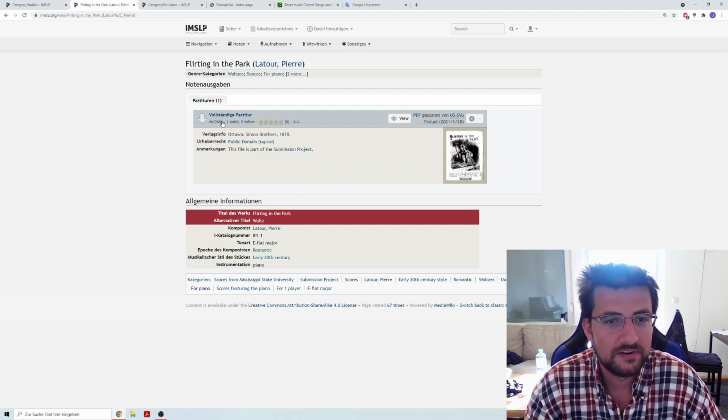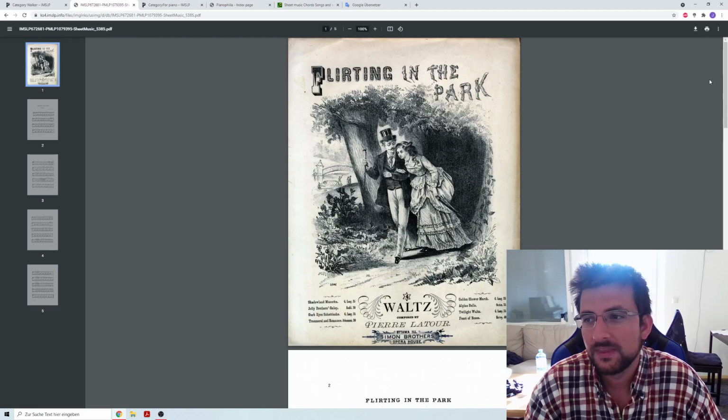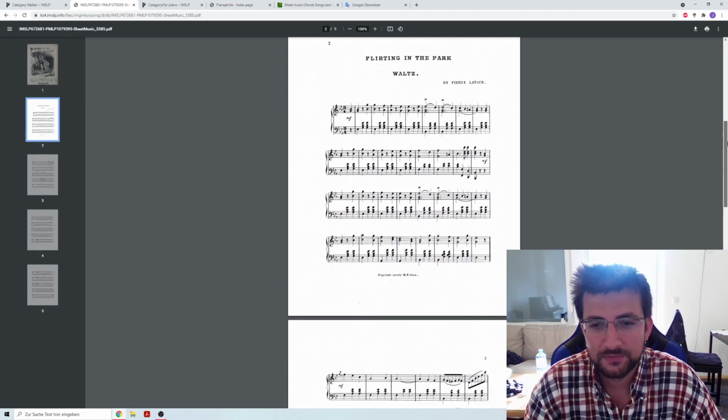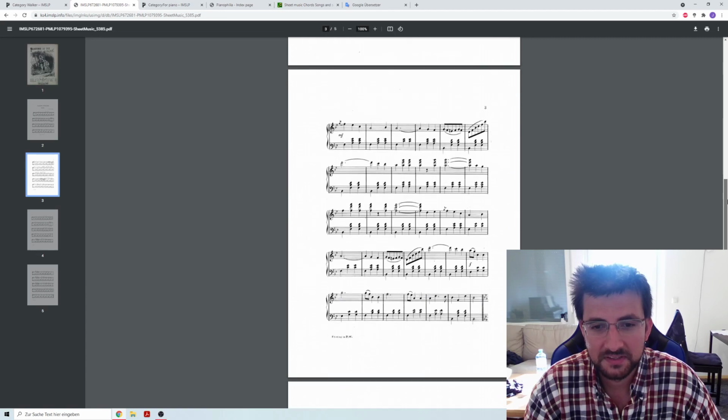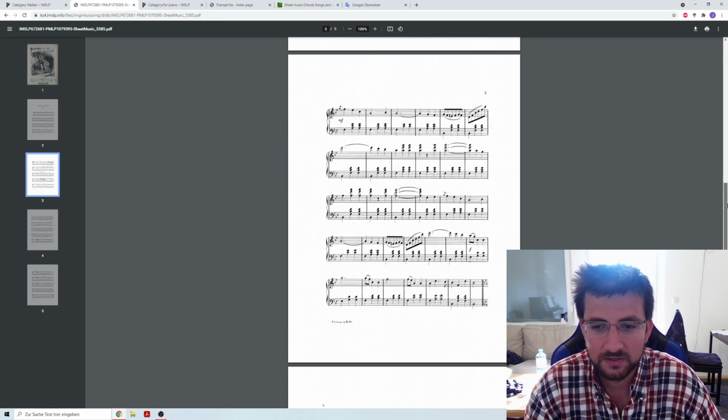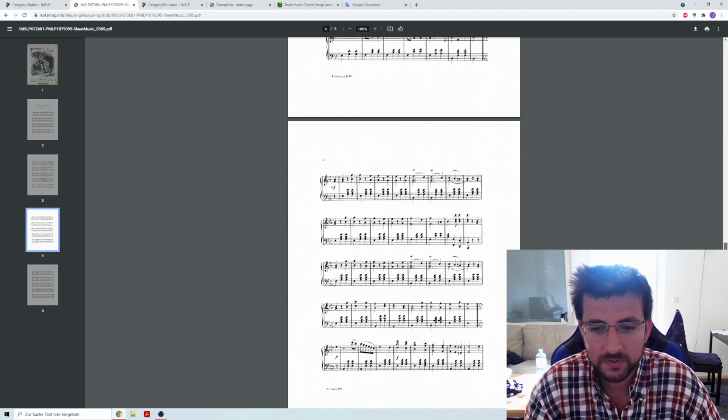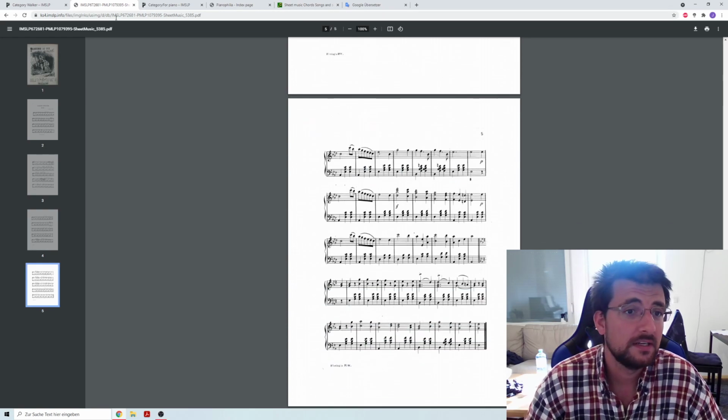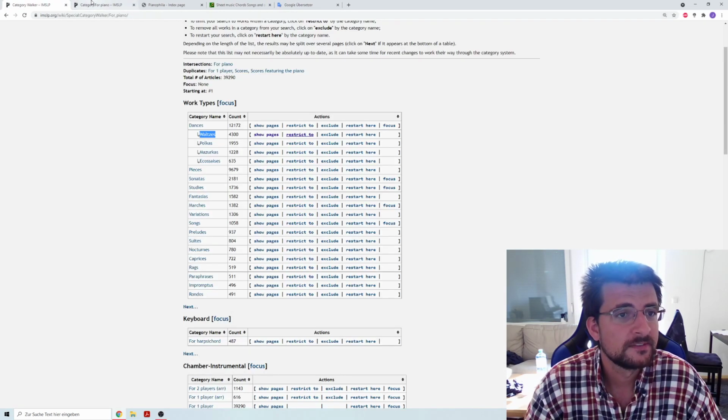This is now, whatever, flirting in the park, probably a little bit straightforward, but definitely a cute waltz. Probably fun to play. And so you can find nice music anyway. So that's imslp.